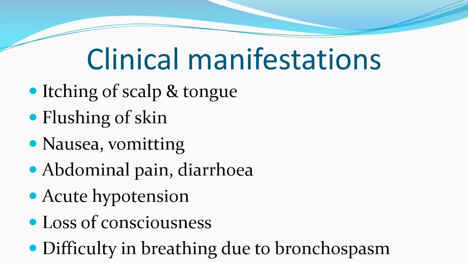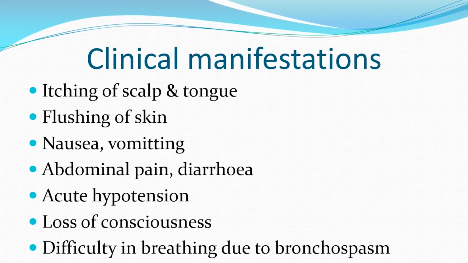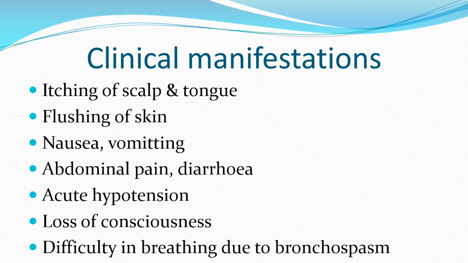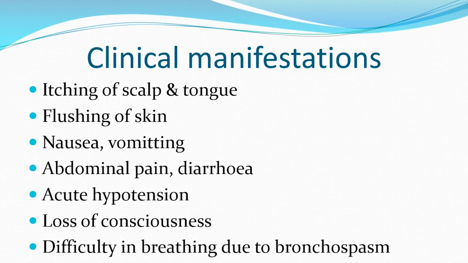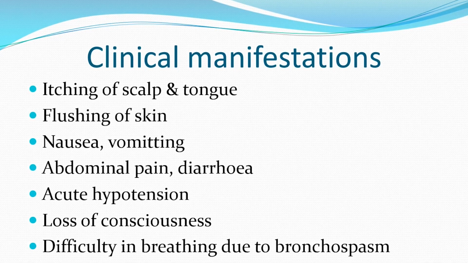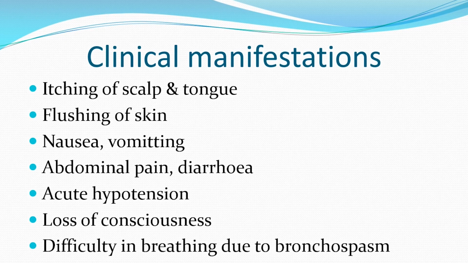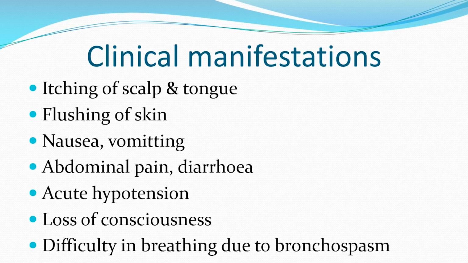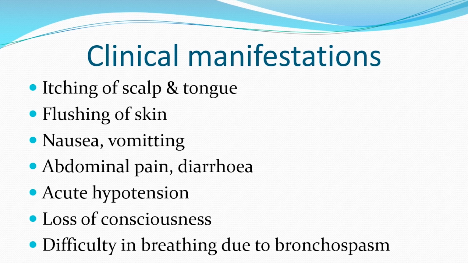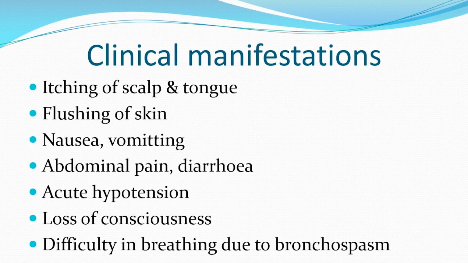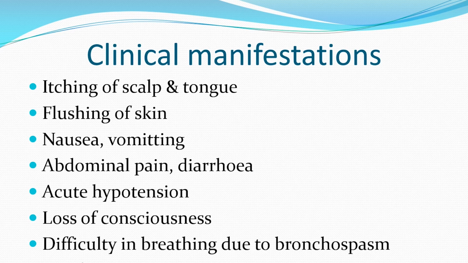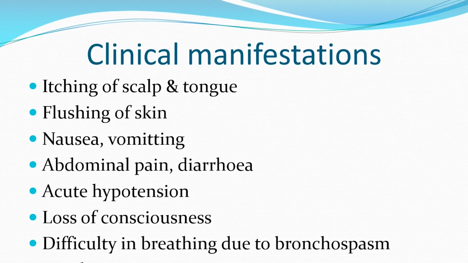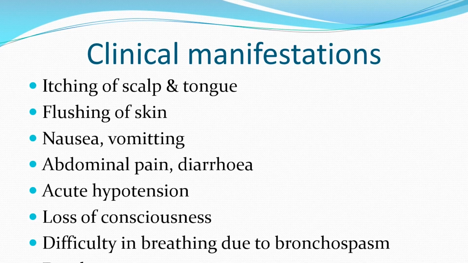And here I have attached an animated video explaining type 1 hypersensitivity. You can even watch this later. So the different clinical manifestations of type 1 hypersensitivity are itching of the scalp and the tongue, which is the commonest manifestation, flushing of skin, nausea, vomiting, abdominal pain, diarrhea, leading to hypotension, loss of consciousness, difficulty in breathing due to bronchospasm, and ultimately leading to shock and death of the individual.